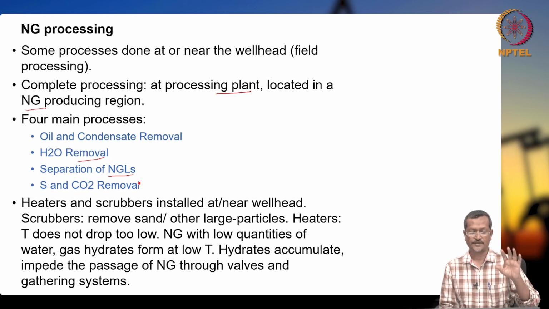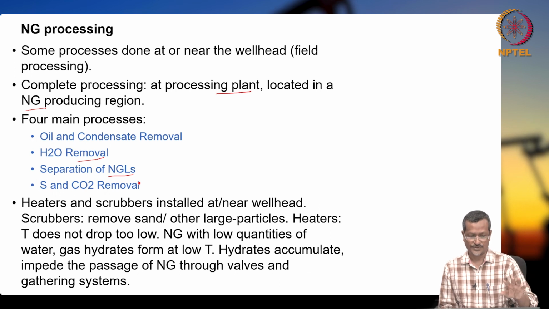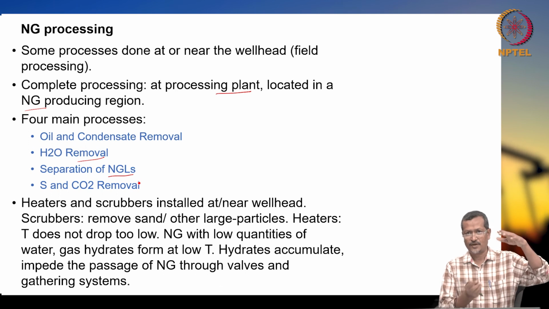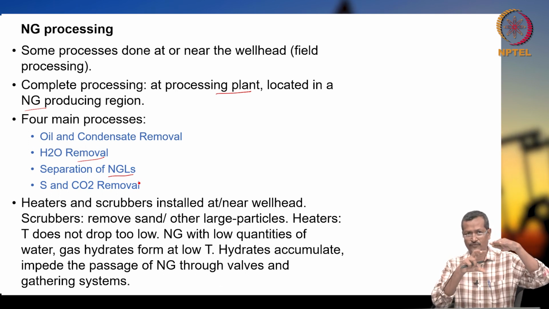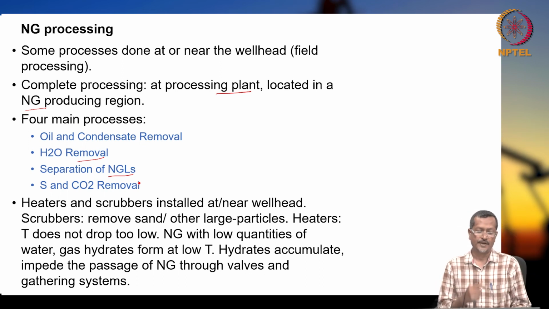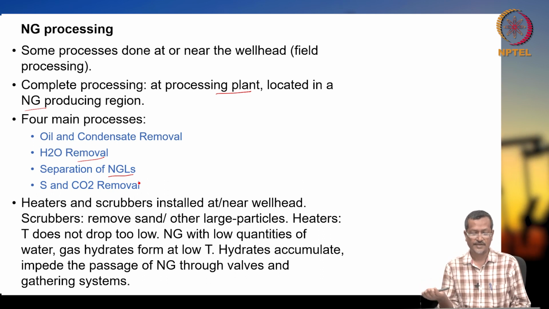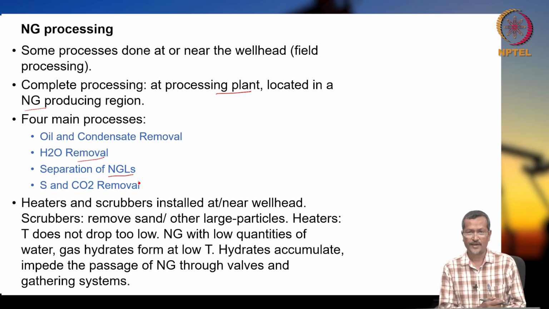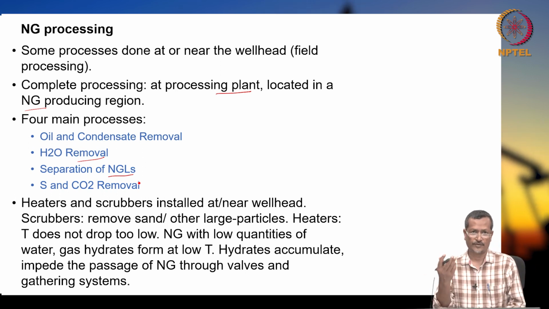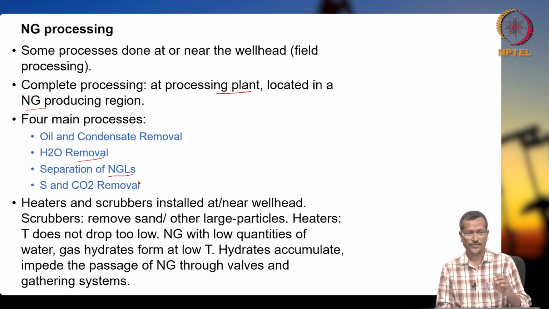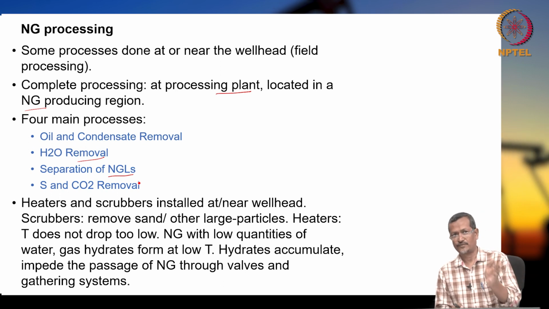So, first assume this is a major separation process. First, oil and condensate you have to separate. Okay. So, you have a gas mixture you got. Higher molecular weight hydrocarbons you remove, lower molecular weight hydrocarbons you take. Okay. Then water you have to remove, acidic gases like CO2 you have to remove, and separation of NGL. Whatever high density or high molecular weight fluid you got, again you have to separate that. There you get lightweight fluid and higher weight fluid, or long chain and short chain hydrocarbons. So, you separate and send to your customer or for next processing.